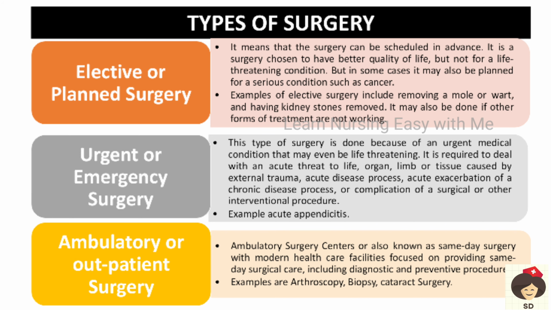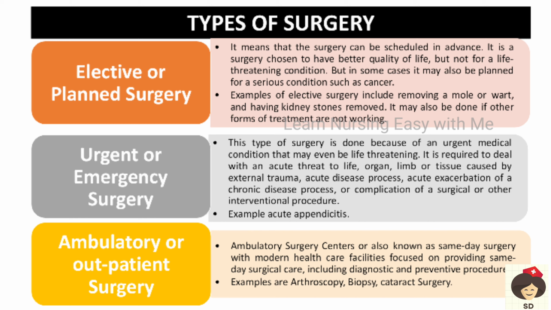Coming to types of surgery, it can be an elective or planned surgery, where the surgery is already planned in advance and the person can wait, and it is not a life-threatening condition. Urgent or emergency surgery is when the patient is not able to wait. Here the patient is in a life-threatening condition and needs immediate surgery in order to prevent complications of the disease.